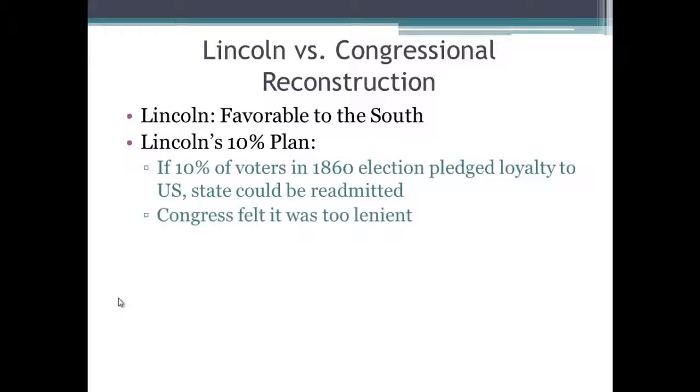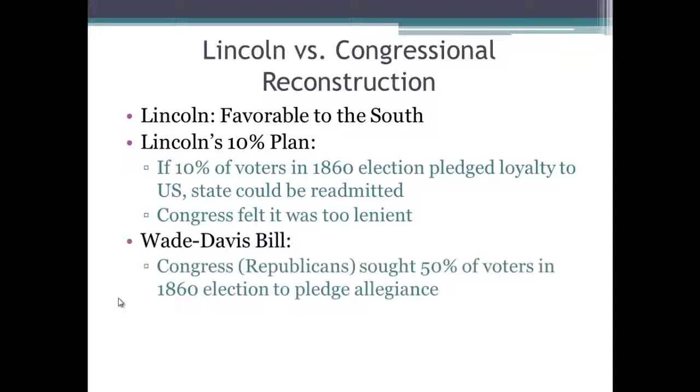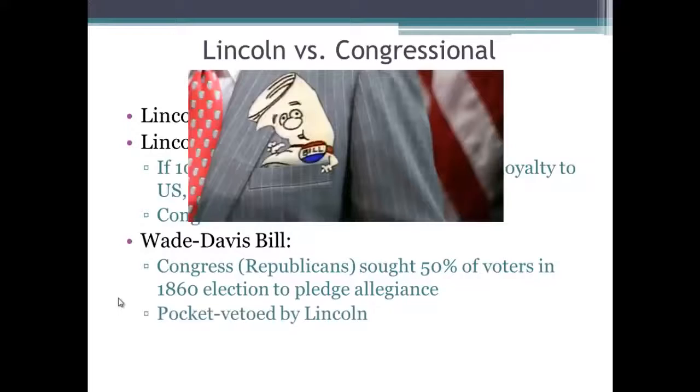Congress felt it was too lenient, so they had a different idea, and this was seen in the Wade Davis bill. In Congress, specifically the Republicans, sought 50% of the voters in the 1860 election to pledge allegiance instead of Lincoln's 10%. And Lincoln actually pocket vetoes this. So the Wade Davis bill never happens, but it demonstrates the difference between presidential and congressional views of the readmission of Southern states.